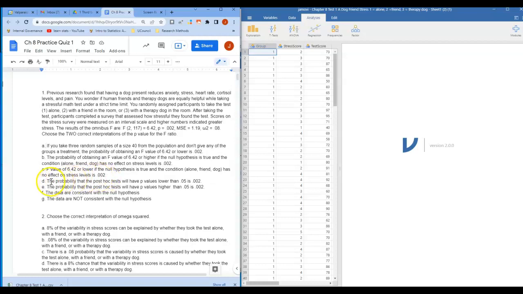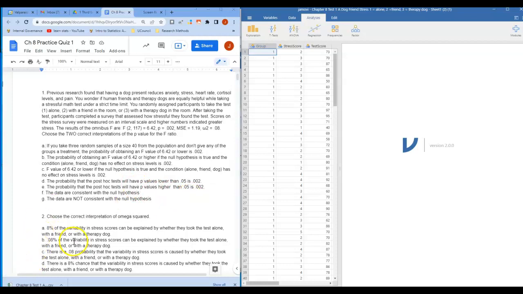Okay. D and E both talk about the post-hoc test, and this p-value doesn't tell us what outcome we can expect from our post-hoc test. And then finally, F, the data are consistent with the null hypothesis is not true because you need a higher p to be consistent with the null. That would be a p more like 0.20.